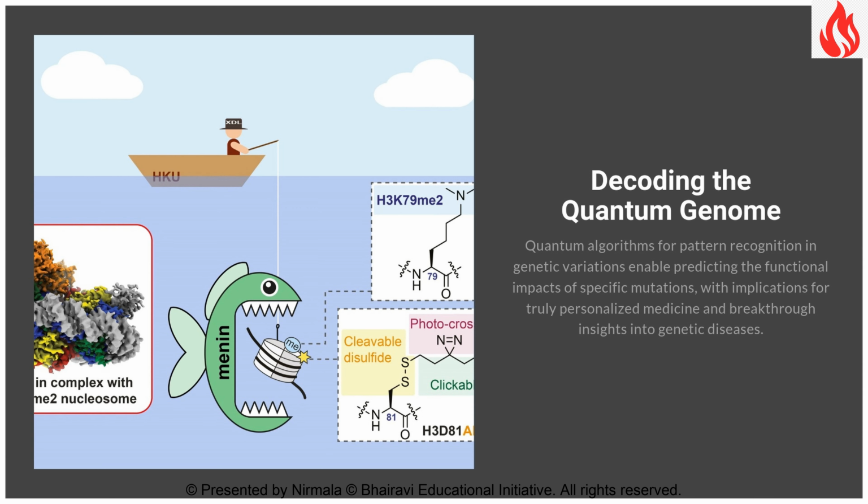Perhaps even more thought-provoking is quantum computing's application to genetic analysis. Our DNA contains approximately 3 billion base pairs, creating an intricate code that influences everything from eye color to disease susceptibility. Quantum algorithms could revolutionize how we analyze this genetic labyrinth, identifying subtle patterns in genetic variations across populations or predicting how specific mutations might affect protein function. This could transform personalized medicine, allowing treatments tailored to each person's unique genetic makeup in ways currently unattainable.